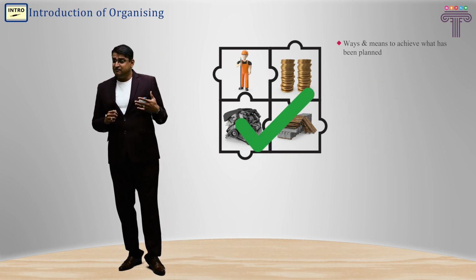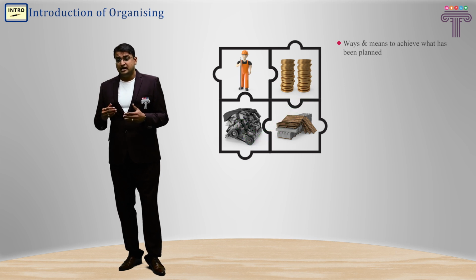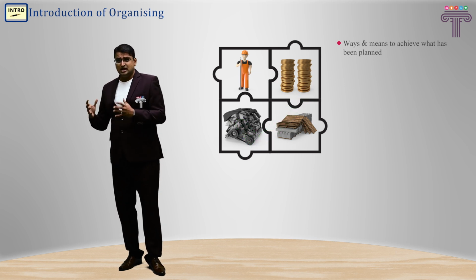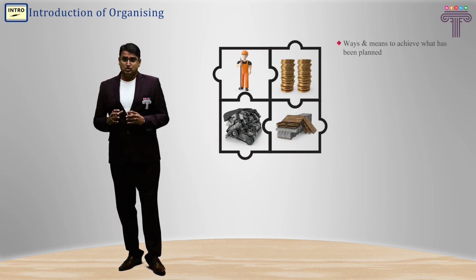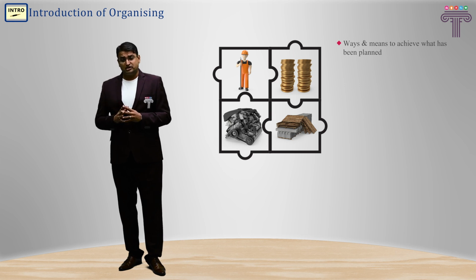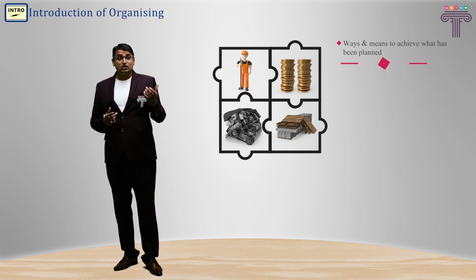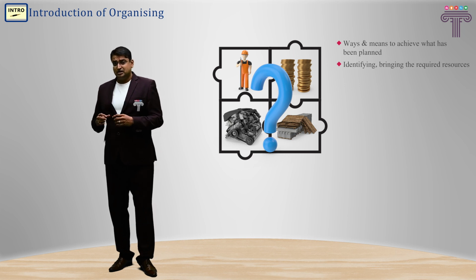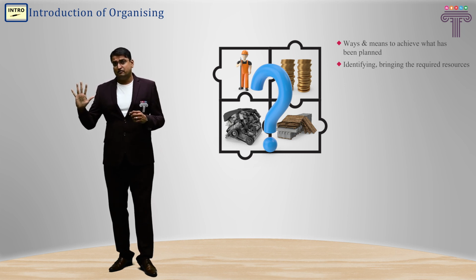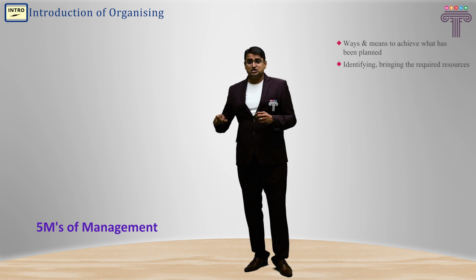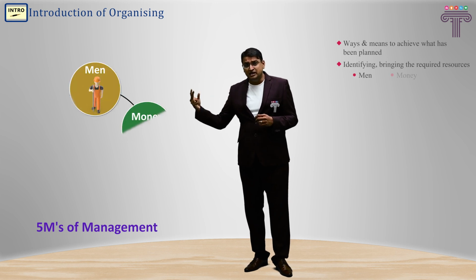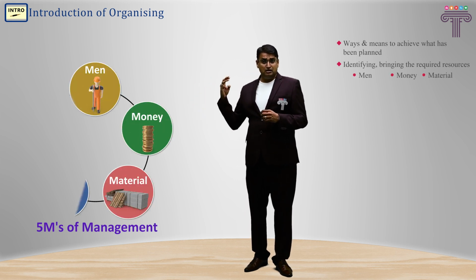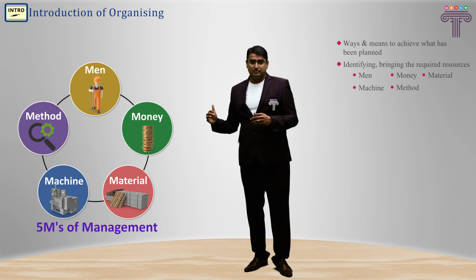Once they identify what resources are needed, then they bring these resources to a workplace to achieve the organization's objective. Obviously, you will ask what kind of resources have to be brought to the workplace. So there are 5Ms of resources: man, money, material, machine, and method.